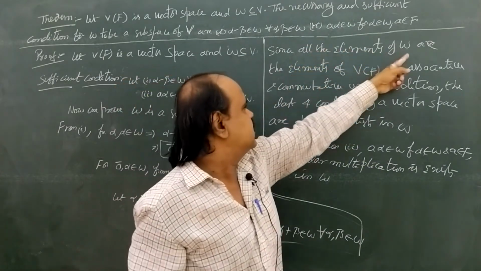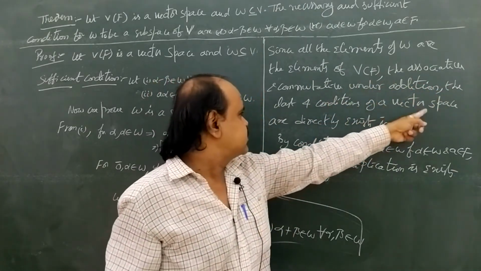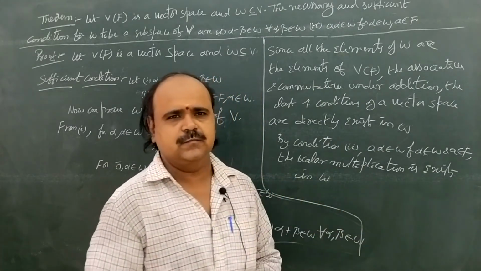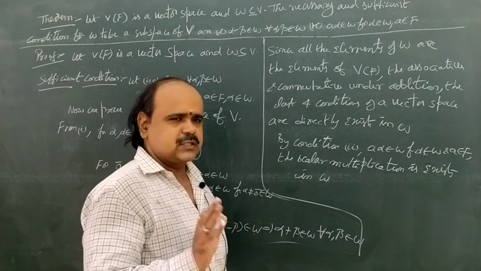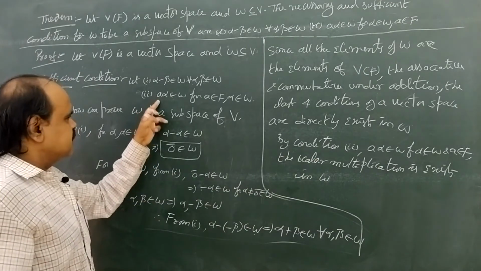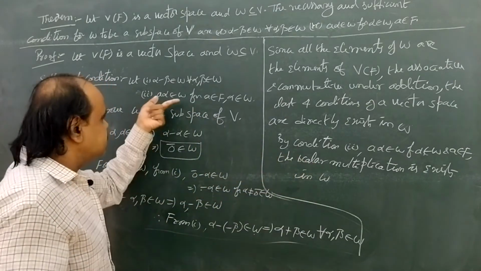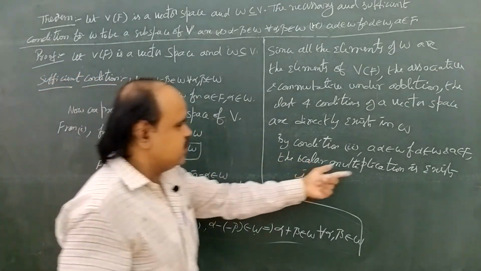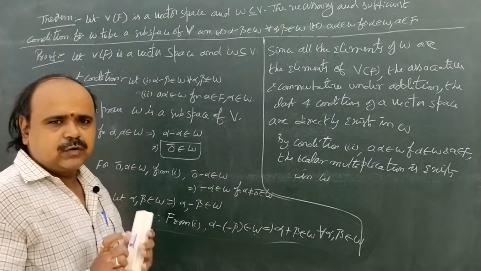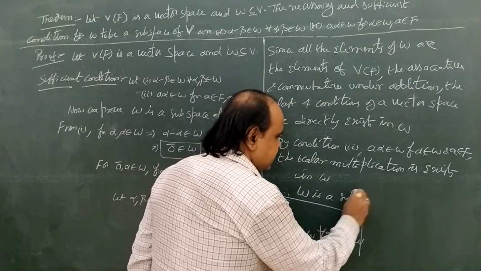Since all the elements of W are the elements of the vector space, associative law, commutative law under addition, and the last 4 conditions of a vector space directly exist in W. Now, what is the remaining condition? Scalar multiplication. Under scalar multiplication, by condition 2, they have given the scalar multiplication condition as the second property. So by the second property, the scalar multiplication condition exists. By all these properties, W is a vector space.